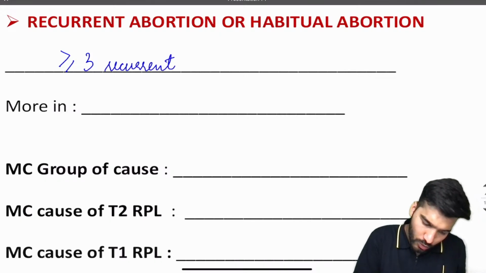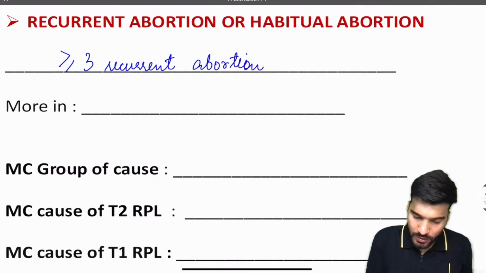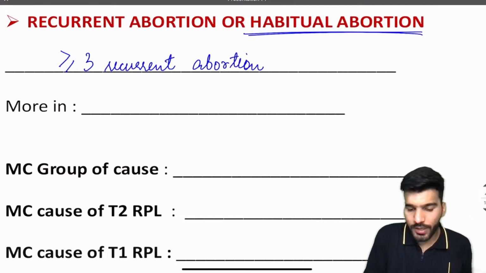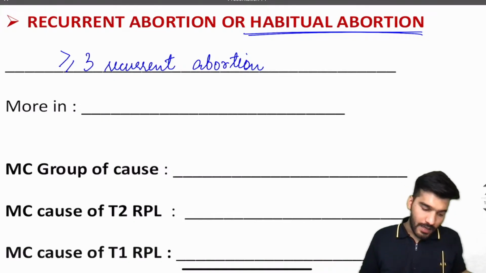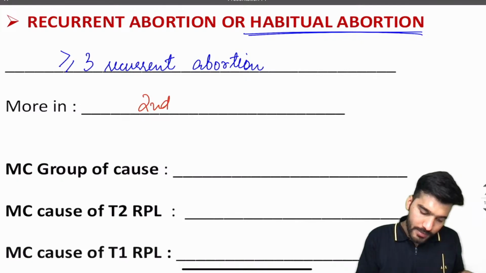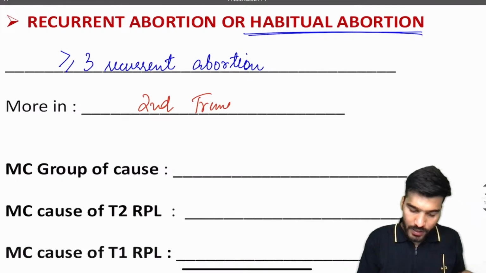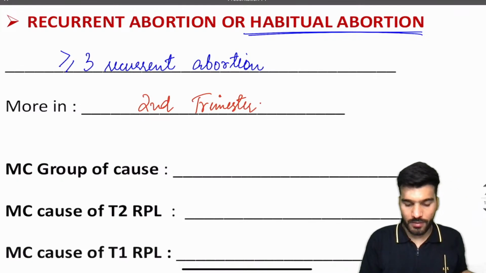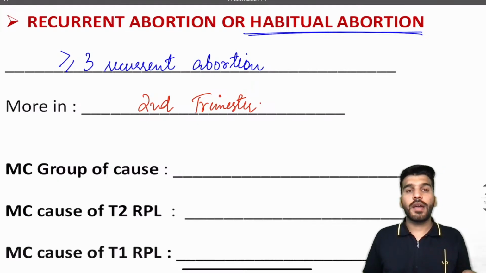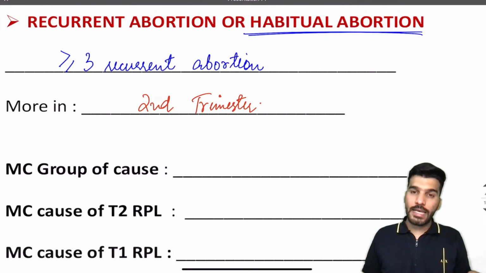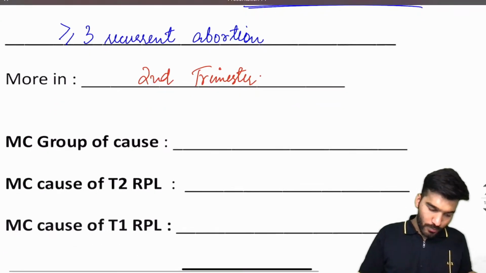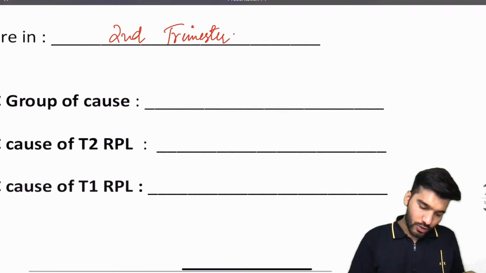It's also called habitual abortion. And it's more in which trimester? It's more in the second trimester. The most common group of cause is going to be endocrinopathies.